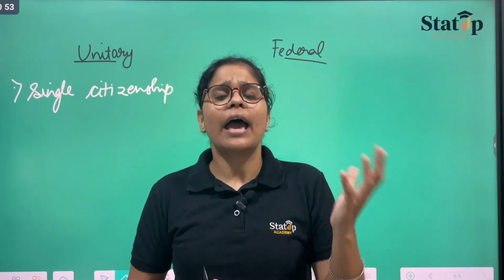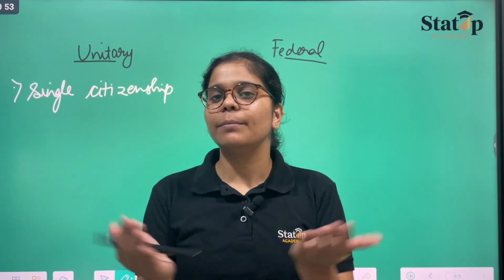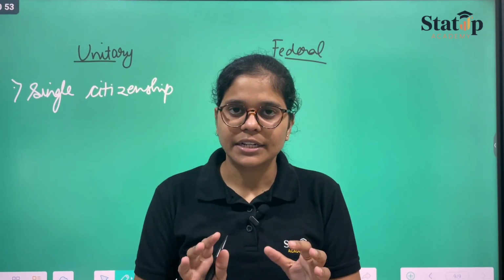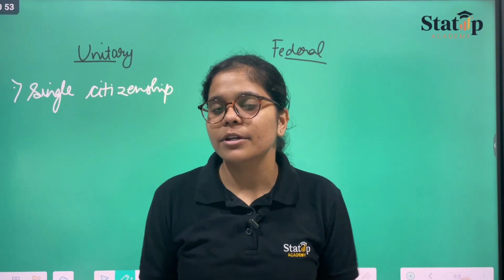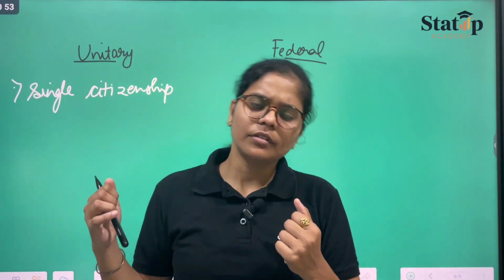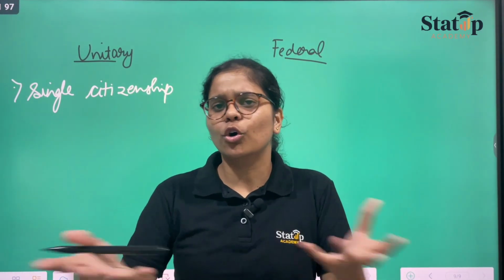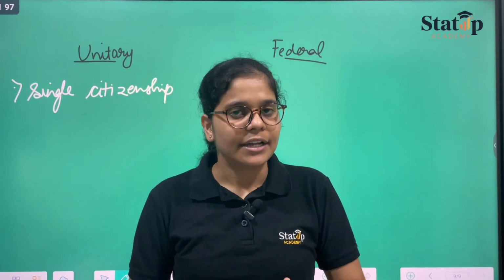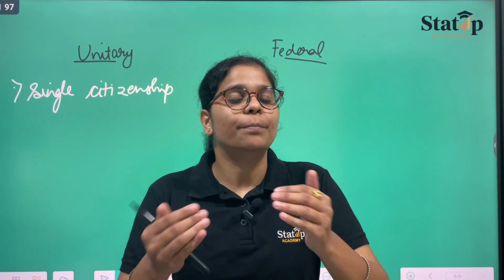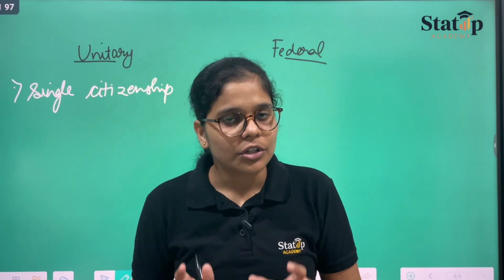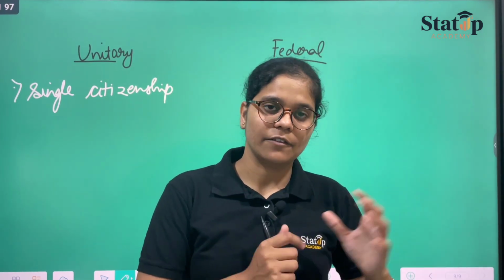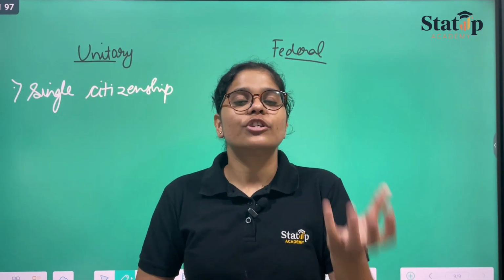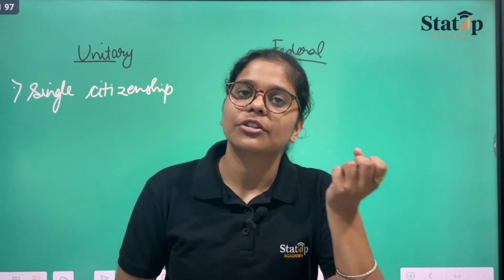That means the center has the whole power. The center will be ruling. Supposedly, the center is not able to manage the administration of the local government. Therefore, it can appoint the local government, and the appointment could be on the will of the central government itself. That means the whole power shall be in the hands of the central government.